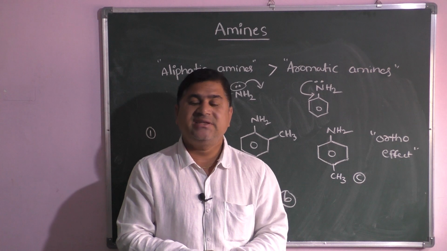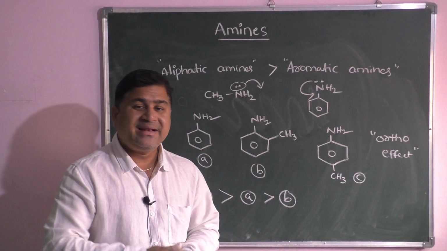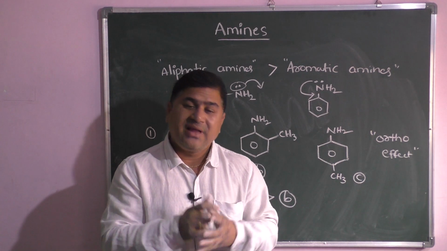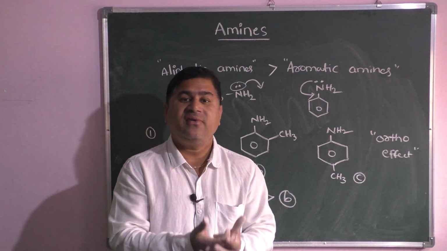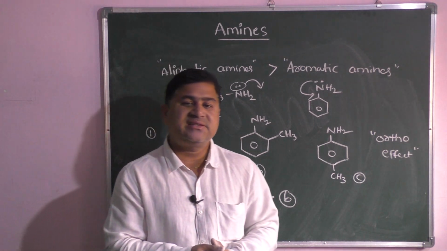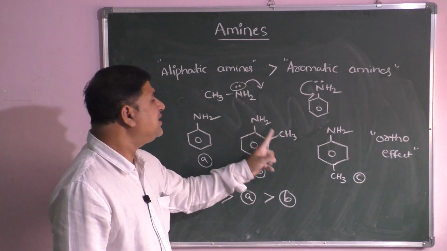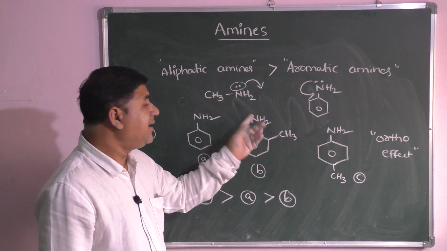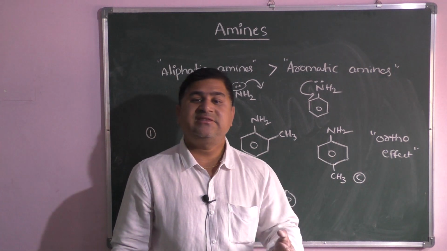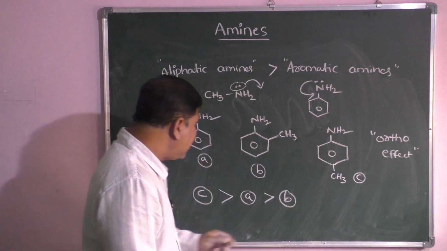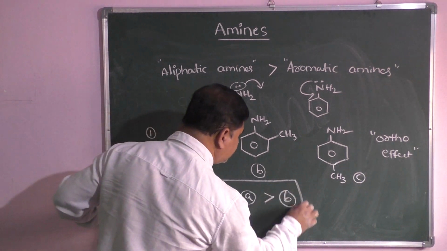Normally a group present at ortho position can disturb the planarity of a molecule so that the stability of the ion decreases. If the stability decreases, obviously the basic strength decreases. So this ortho group is affecting the ammonium ion stability. That's why ortho substituted anilines are less basic than the para substituted and normal anilines. So the order will be like this.